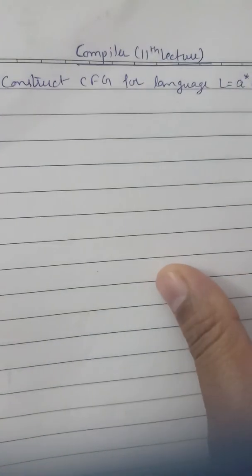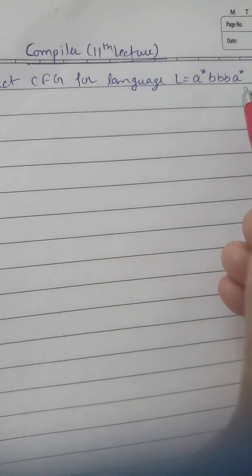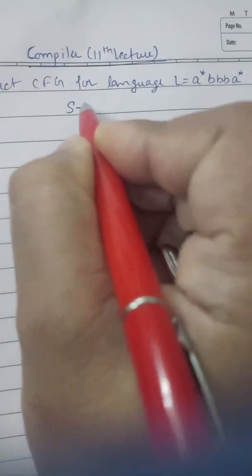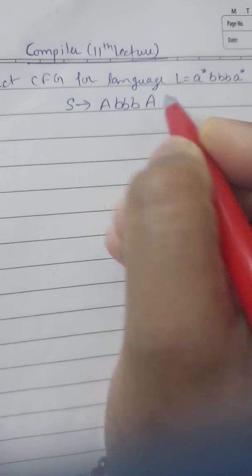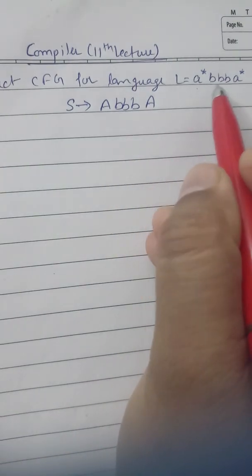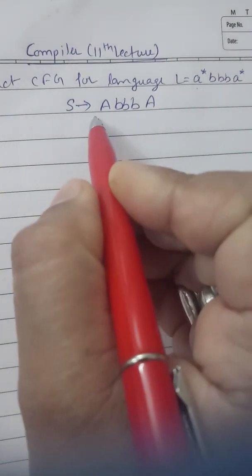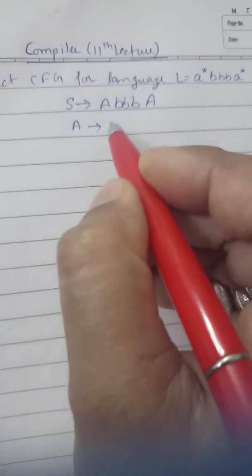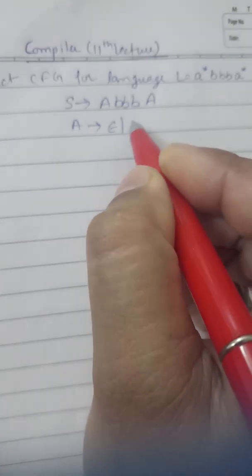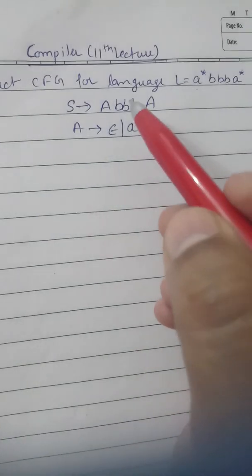Construct a CFG for the language L = a* bbb a*. So what will be the CFG for this? S → A bbb A, where A → ε or A → aA, because this is a star, so it can either be epsilon or it can be a.